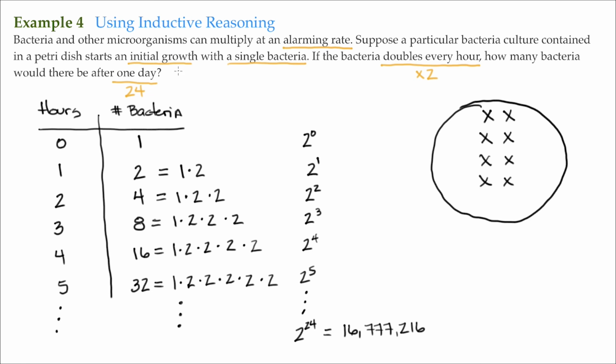But notice what I did. I drew a picture here to give me an understanding of what's going on. I organized my thoughts using a table. And you don't have to use a table, but you should do something to be able to collect what's going on, to be able to take this word problem and put it into a nice, clear explanation of what it is that you need to do. But there we go.